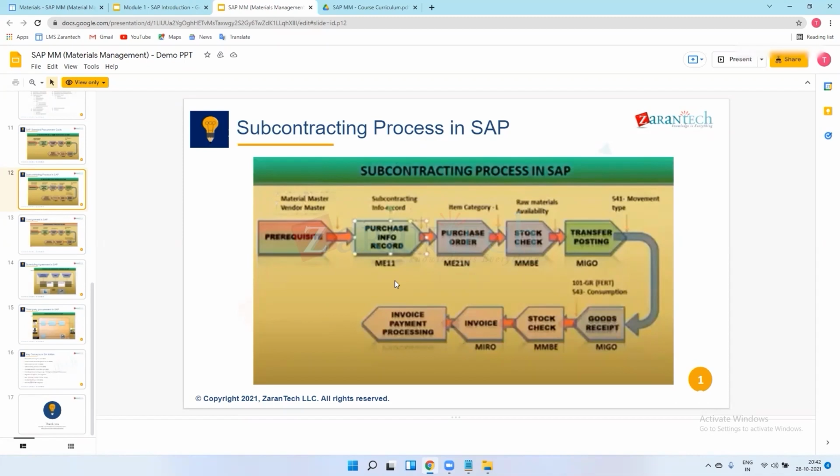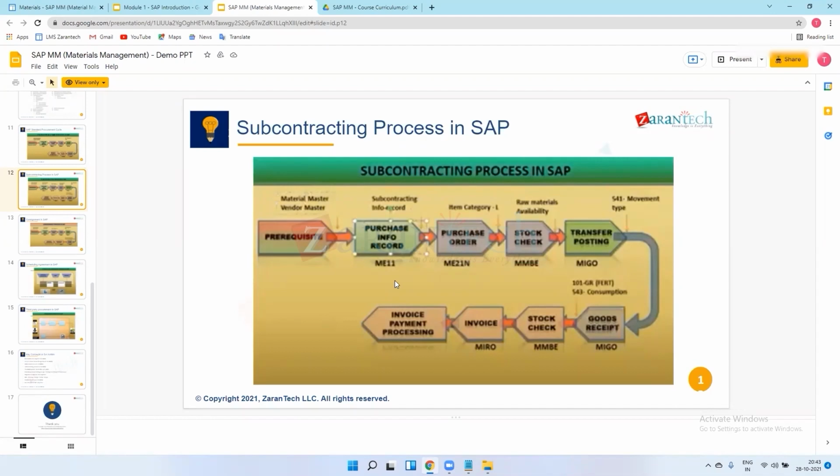Suppose one shape costs 100 rupees. Out of that, 50 rupees we have already sent to the vendor in terms of sheet.